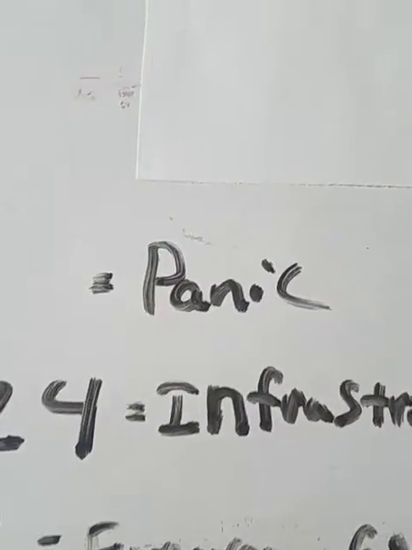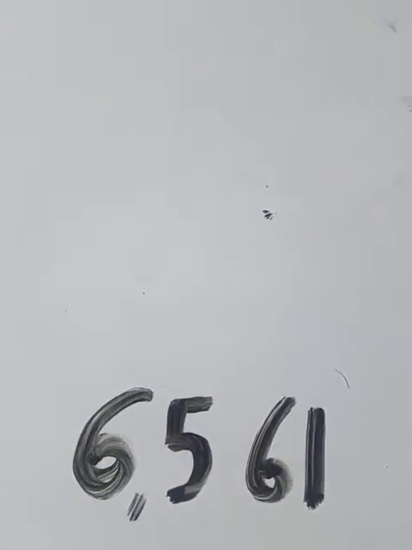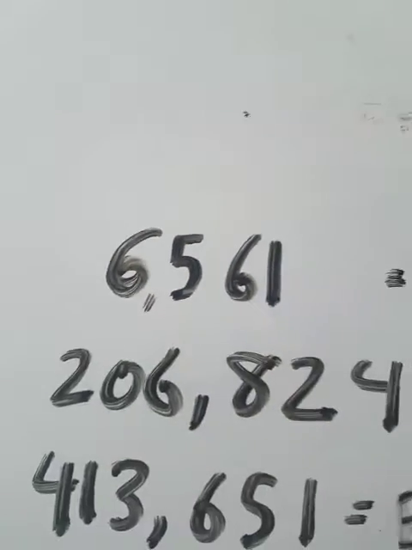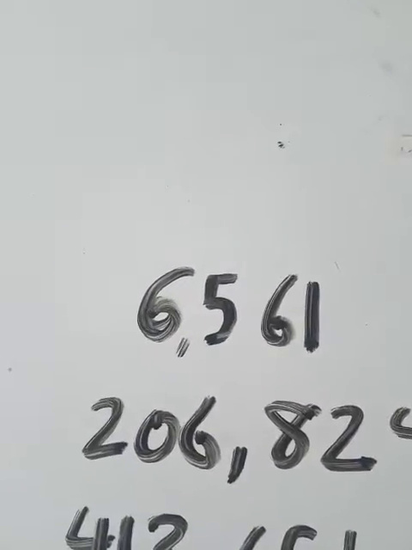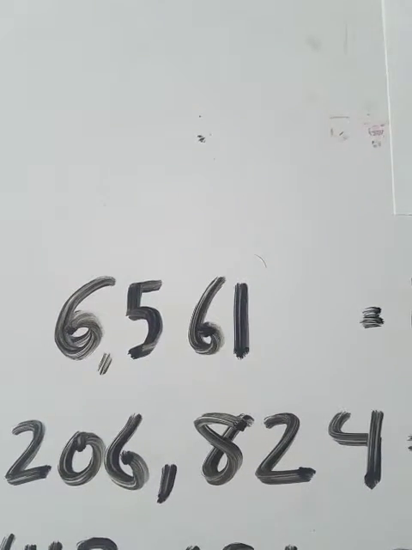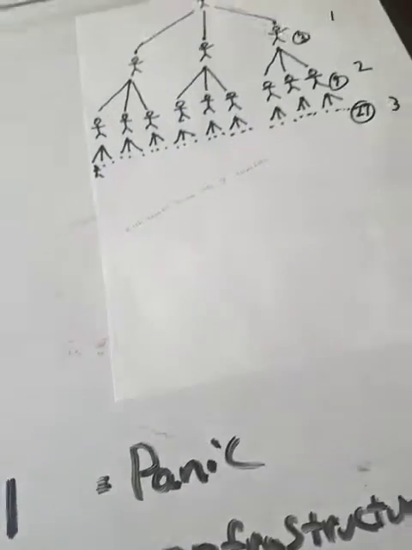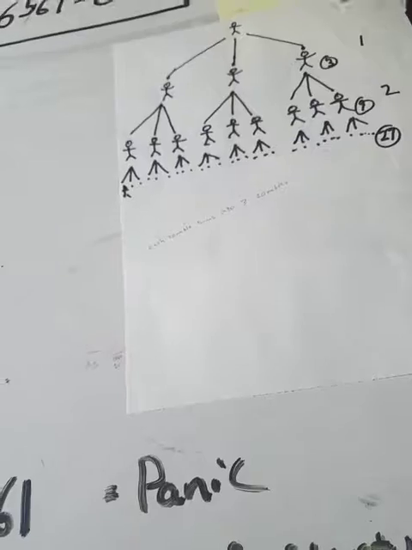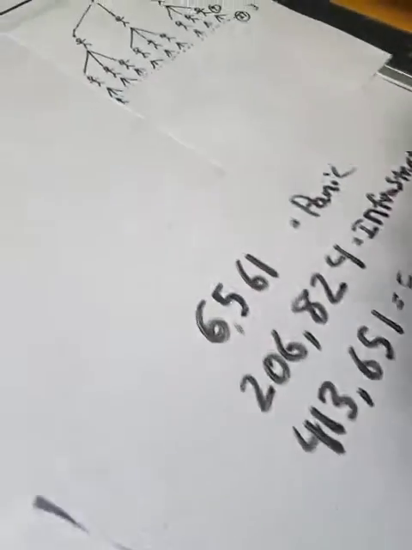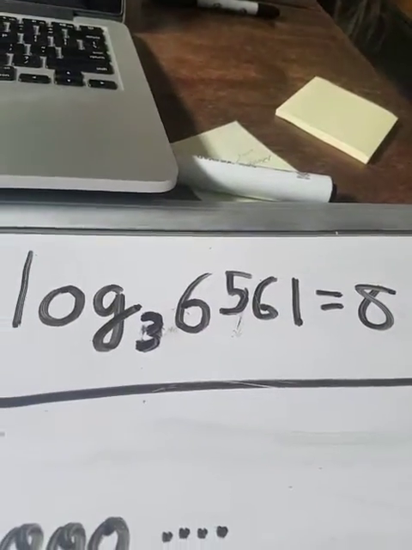And so you were asked, when will these things happen? When will panic strike? When will 6,561 people turn into zombies? When will the infrastructure go? That is, when will there be 206,824 zombies? And when will everyone turn into a zombie? And that's when you say, welcome to the world of logarithms.